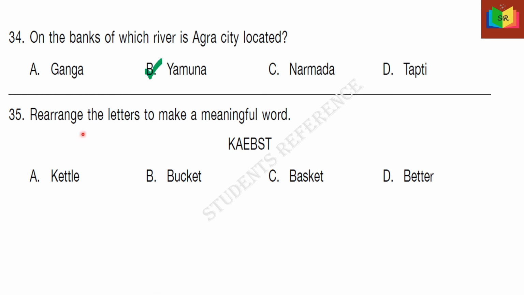35. Rearrange the letters to make a meaningful word. These are the given letters. If we rearrange this, we get the word basket. So the answer is C, basket.